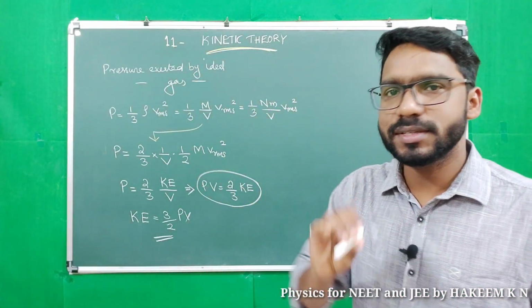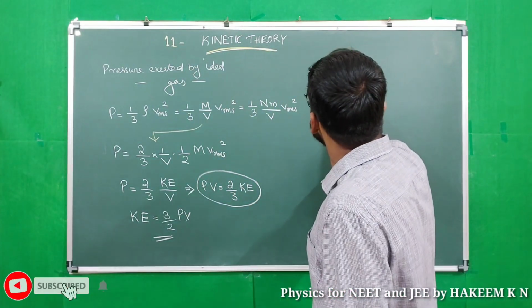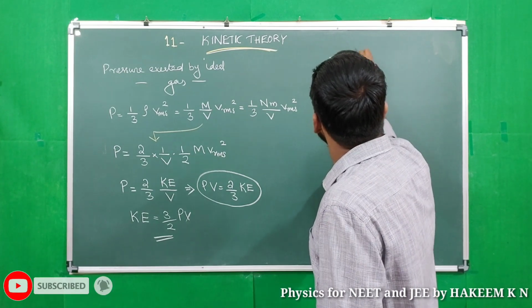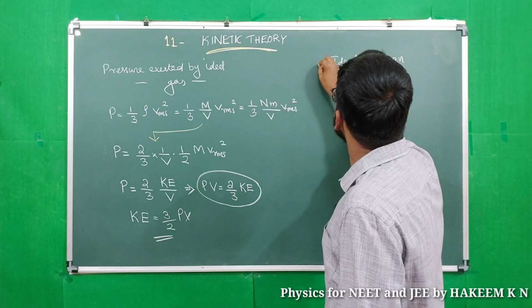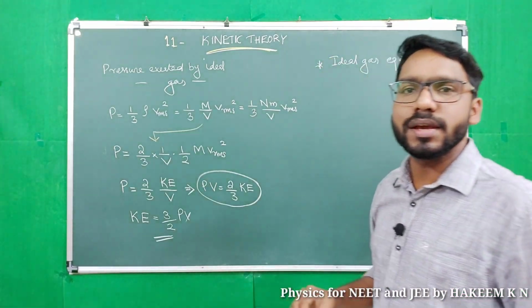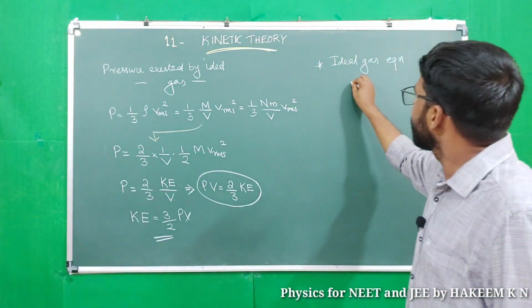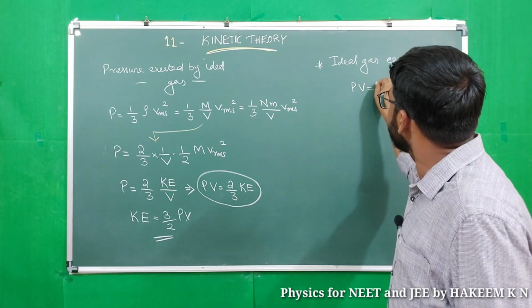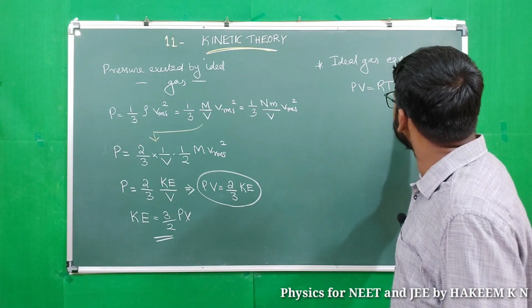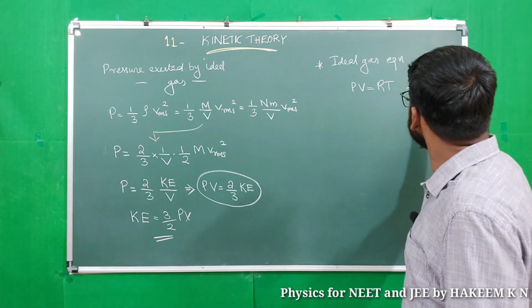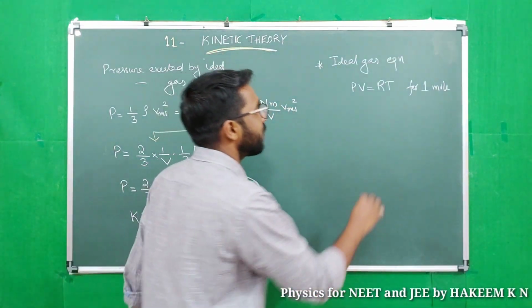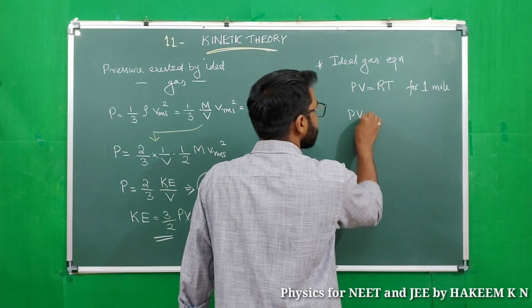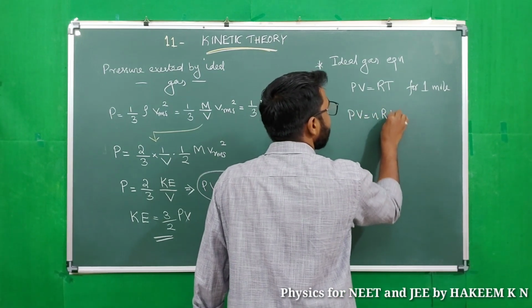For an ideal gas, there is a well-known equation called the ideal gas equation. That equation says PV equal to RT for 1 mole, and for n moles we use PV equal to nRT.